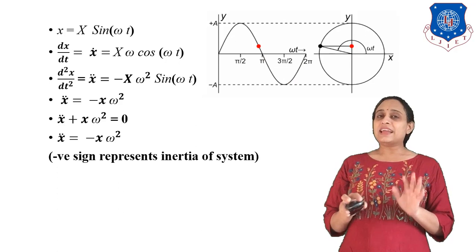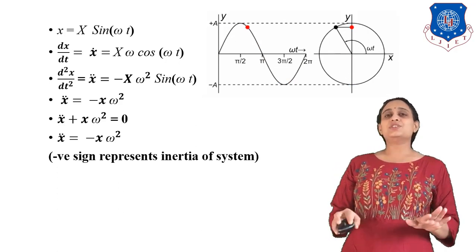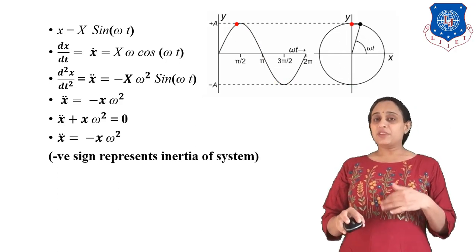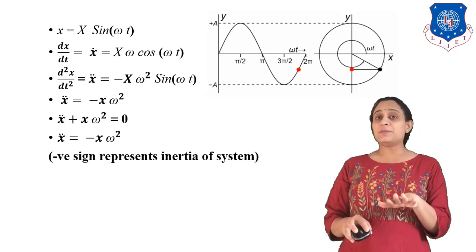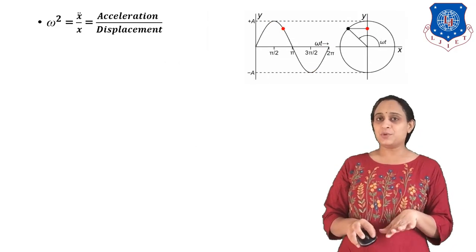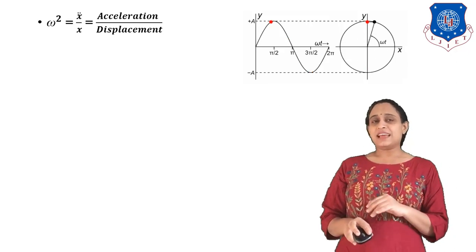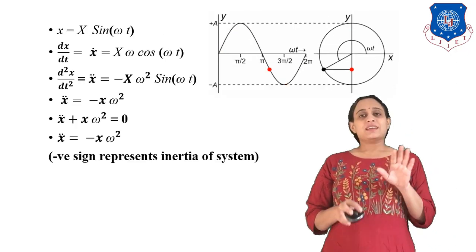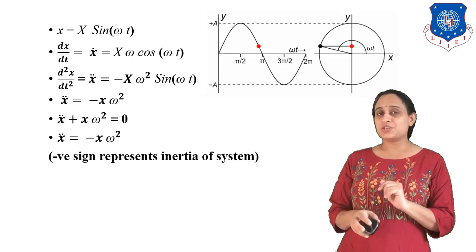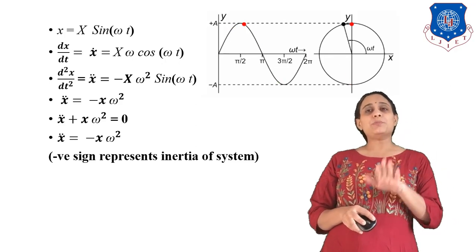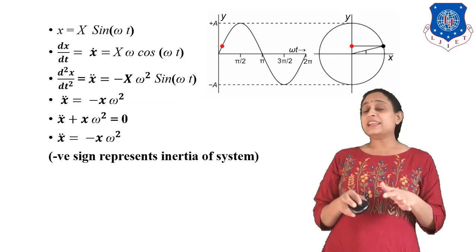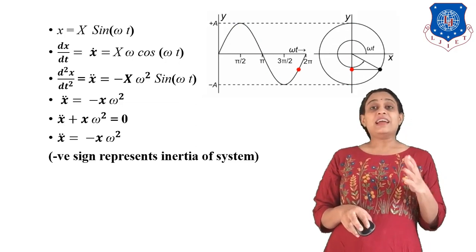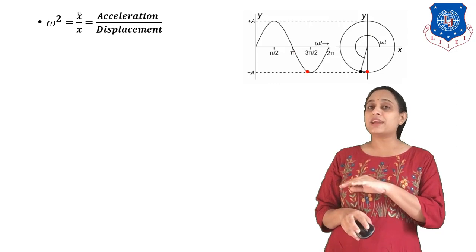Now here negative sign represent the inertia of a system only. Okay, we are considering the inertia forces, hence negative sign only represents the inertia of a system. Now let us have the equation. What is our equation? Our equation is x double dot is equal to minus x omega square. Now let us neglect the inertia. So by neglecting the inertia, what we can write? x double dot is equal to x omega square.